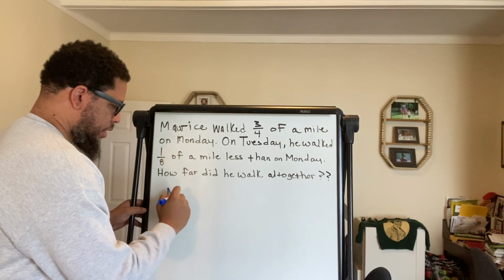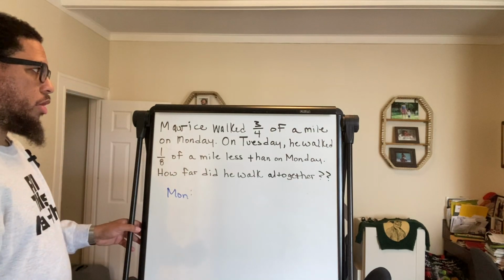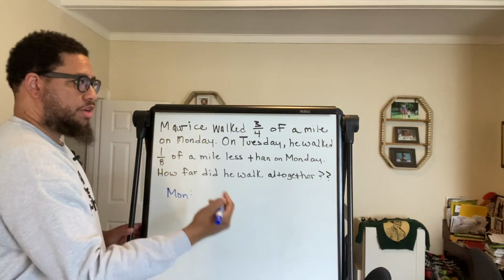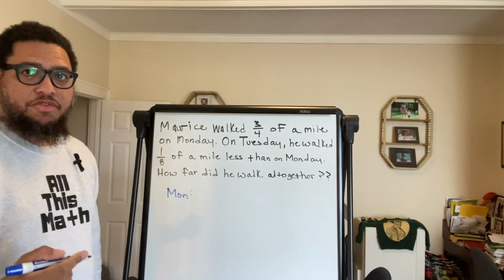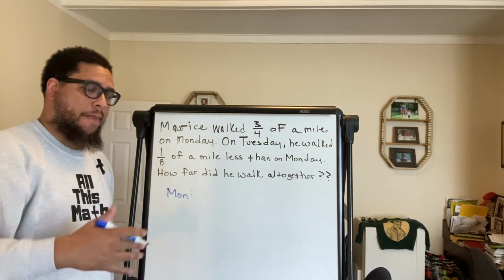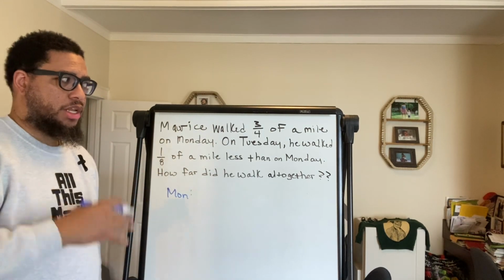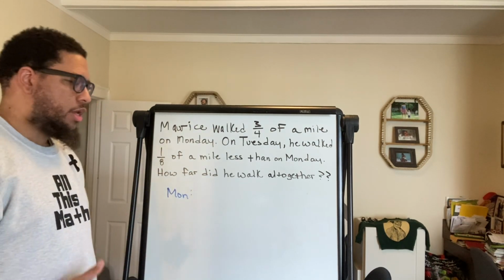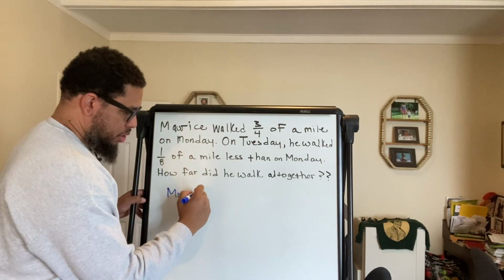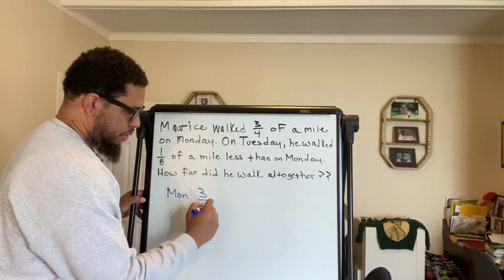let's say MON. How much did he walk? 3/4 of a mile. So a mile is like 5,280 feet. Make sure you know that. He walked 3/4 of a mile. So he didn't walk a whole 5,280 feet. He walked a fraction of that. So we're going to write down 3/4.